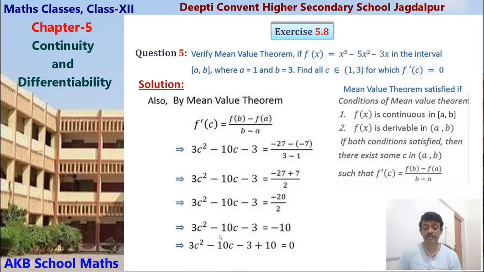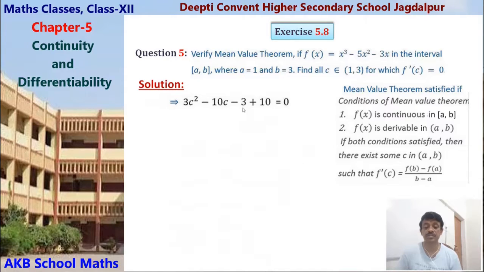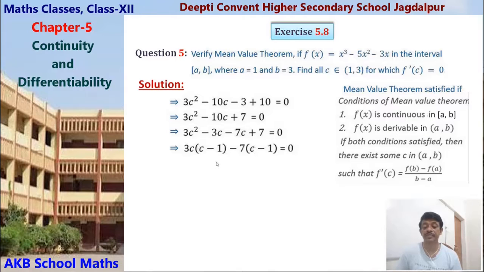Solving it, taking the 10 to the left-hand side, we get 3c² − 10c − 3 + 10, which is 3c² − 10c + 7 = 0. Now factorizing to find the value of c, by middle term factorization, 10c can be written as 3c + 7c. Then 3c(c − 1) − 7(c − 1), so (c − 1) is common, giving (c − 1)(3c − 7) = 0, that is c = 1 and c = 7/3.